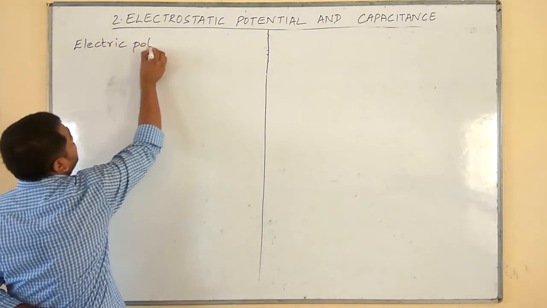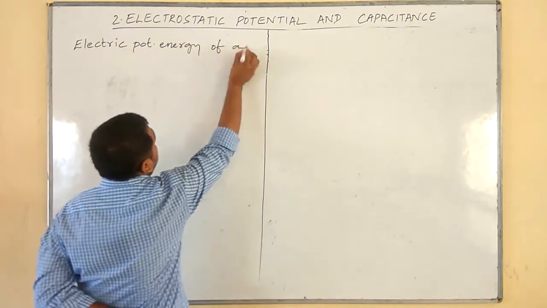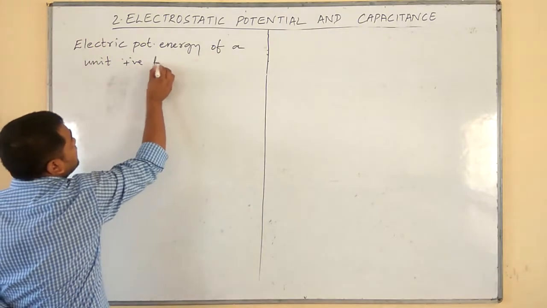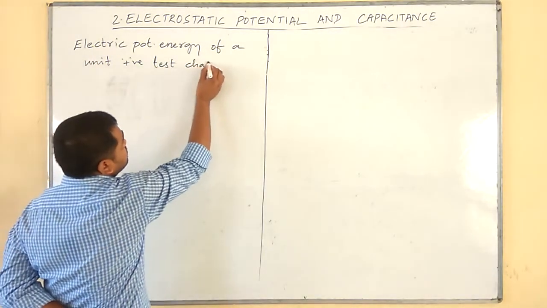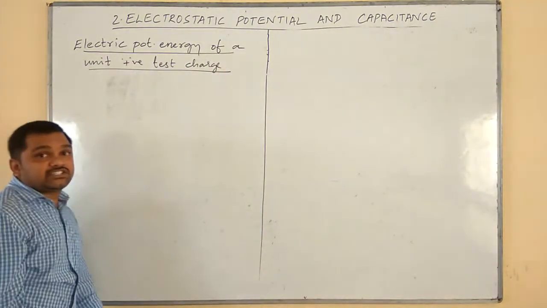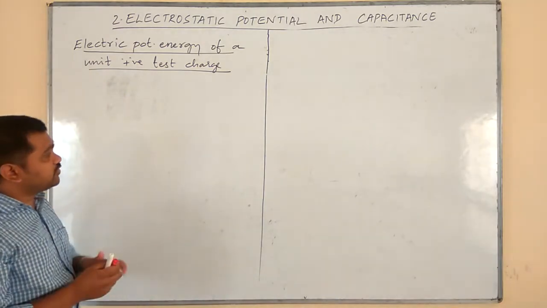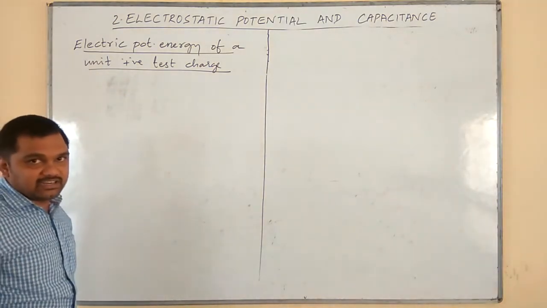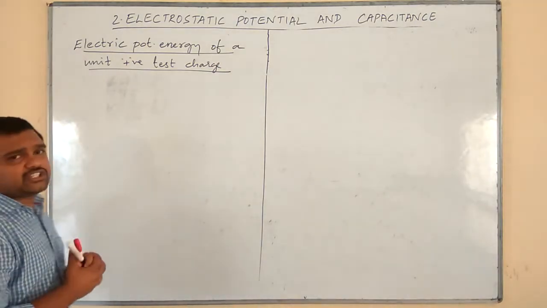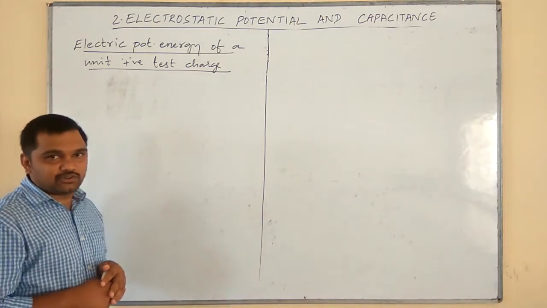Electric potential energy of a unit positive test charge. We know that a test charge is a charge which comes in order to check the presence of an electric field, isn't it? Okay, see. So, what do you mean by gravitational potential energy? In two ways we can answer that question.